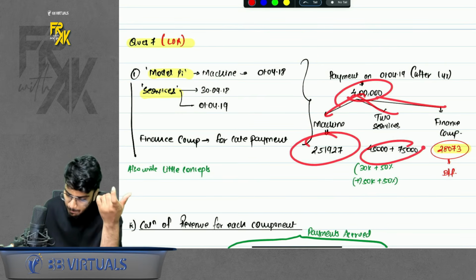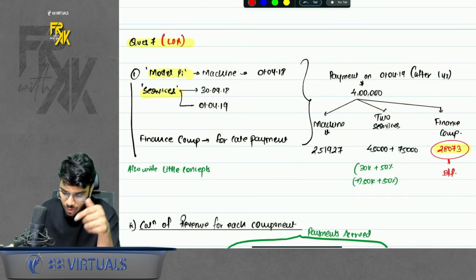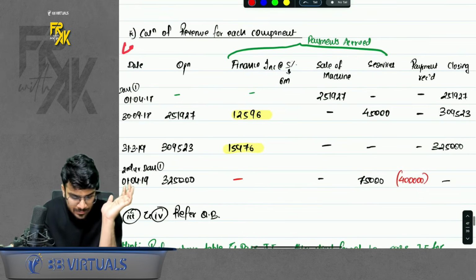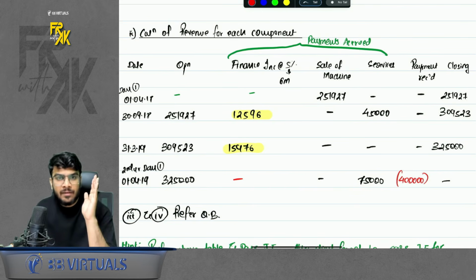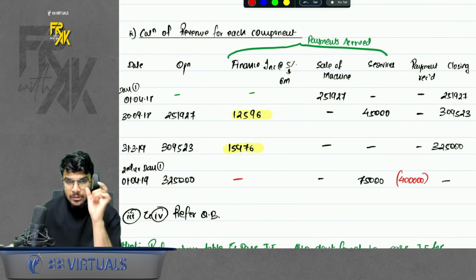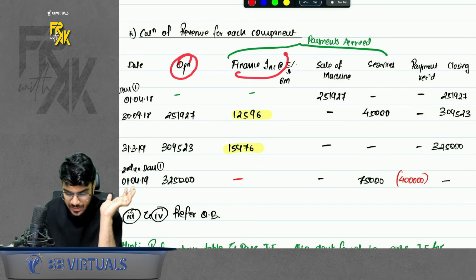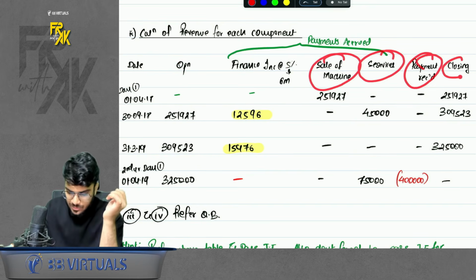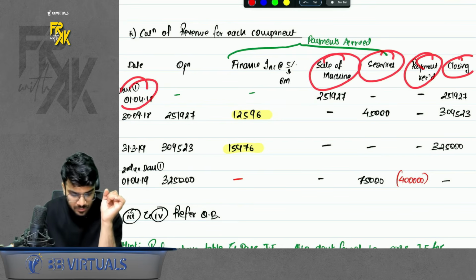We already did it, but they don't want us to do it like this. They want us to prepare a table. This table is similar to LAT, loan amortization table, where we write opening, interest, repayment, closing. The only difference is here opening will come, finance income will come, and the other 2 components will also come. Then repayment, receipt, then closing. I will help you with this. For example, on the first date, there was no opening.